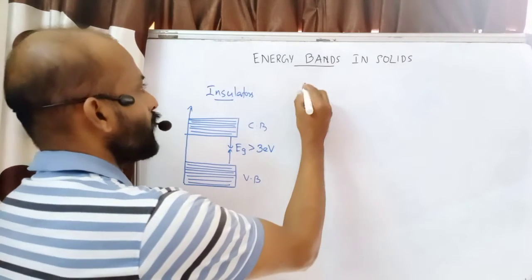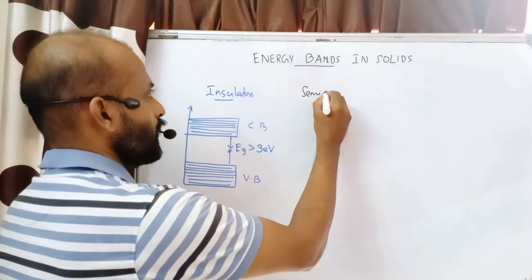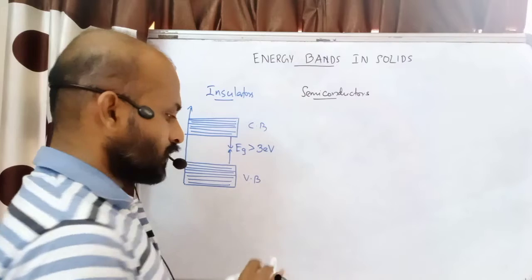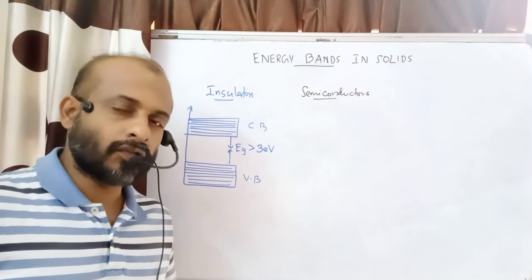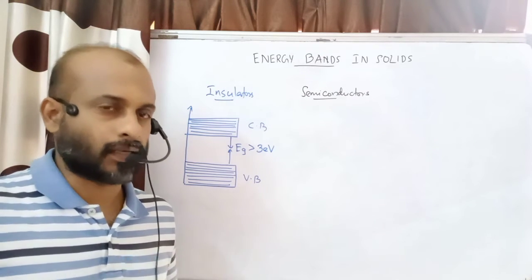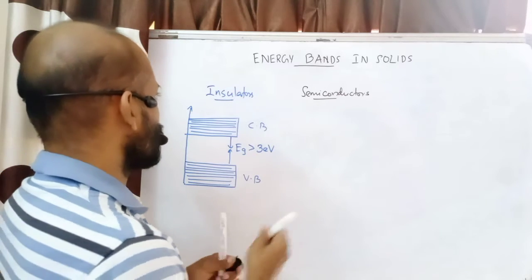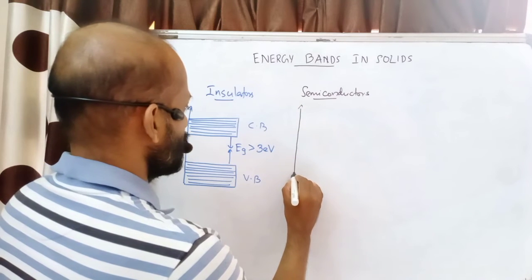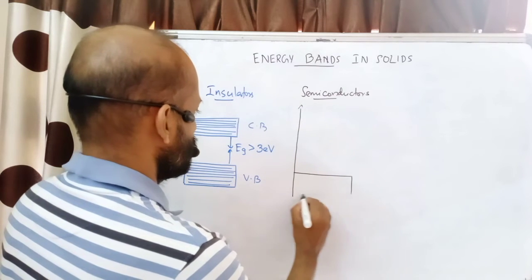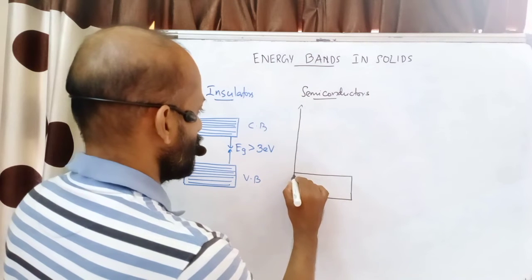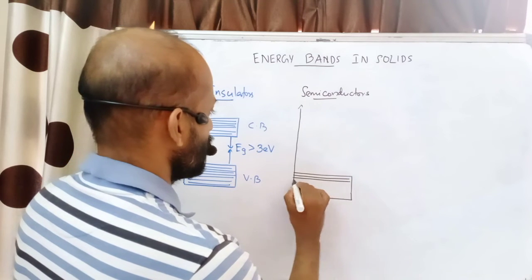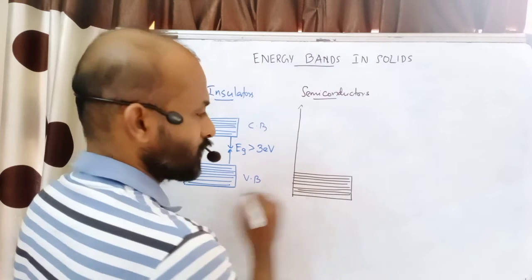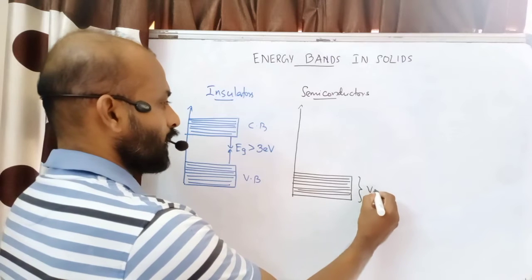Next we will see semiconductors. What are semiconductors? Semiconductors are solids which have conductivity in between that of an insulator and a good conductor. So for semiconductors also we can draw the energy band diagram. Now here you can see the valence band. The energy levels of valence electrons are represented in the valence band. These are closely spaced energy levels. We can call it the valence band.